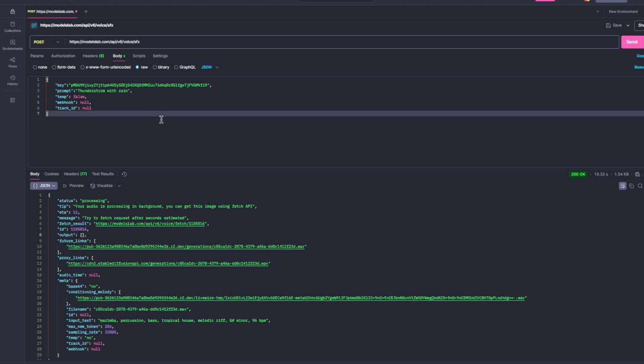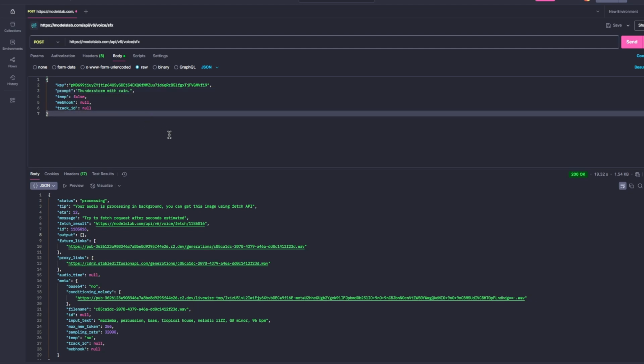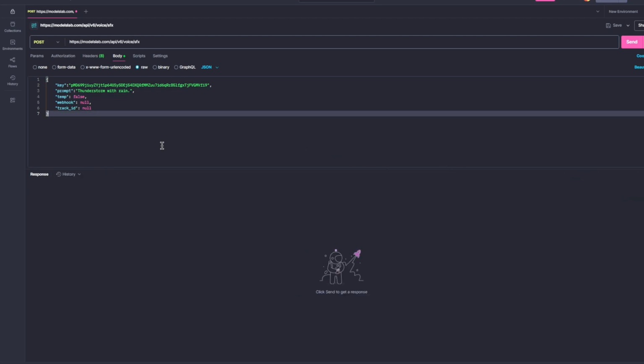Now I have added the key here, and there's a prompt which I need: thunderstorm with rain, which I need the output for. So I'll just make a request. So I'll just make a request now to see how we get the output. So I'll be making a request.